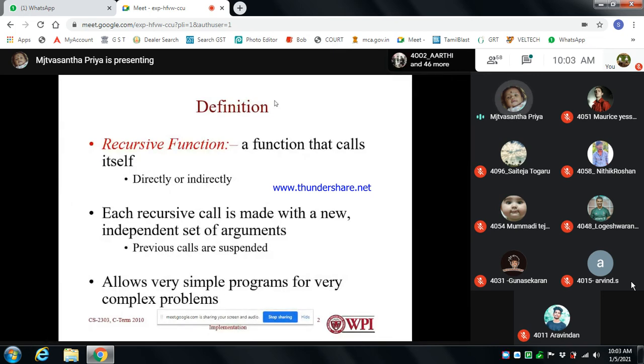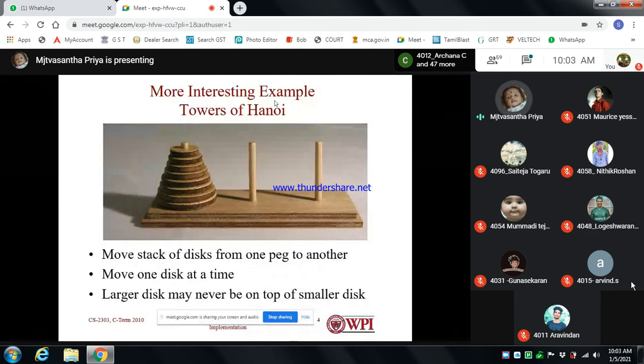The main function is called first, executed by the operating system, and it is stored in the stack memory. The stack memory holds a number of frames. A frame is a block of some amount of memory allocated inside it, occupying a small amount of memory. Okay, so let's see an example for recursion. Before that, we can see the Towers of Hanoi. The Towers of Hanoi is a very good example of recursion.